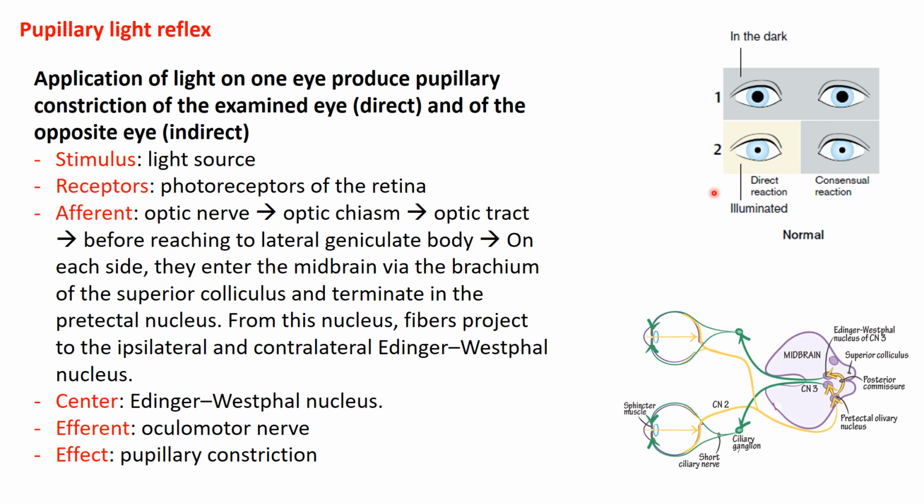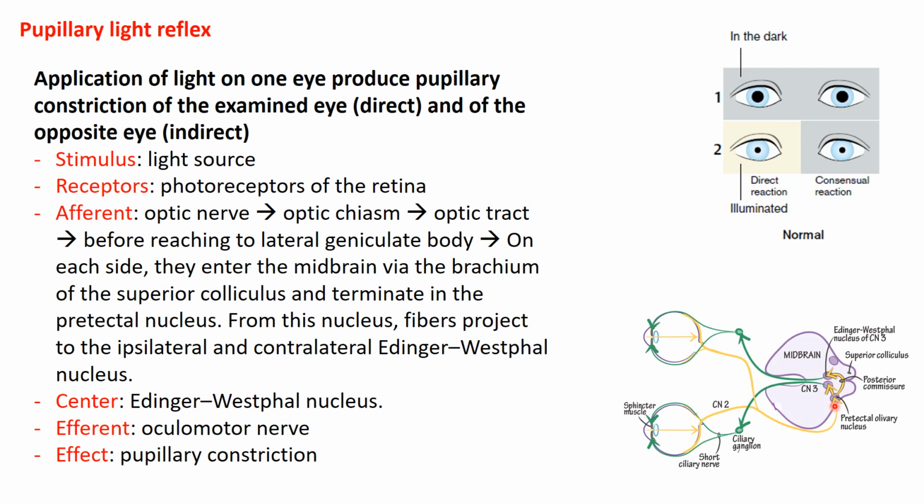In the examined eye, it is known as the direct pupillary light reflex. On the other side, it is known as the consensual light reflex. And if we look at the pathway, the stimulus is the light stimulating the photoreceptors, and the photoreceptors send impulses through the optic nerve, and the optic nerve sends the impulses to the optic chiasm, to the optic tract. Then the fibers go to the pretectal nucleus.